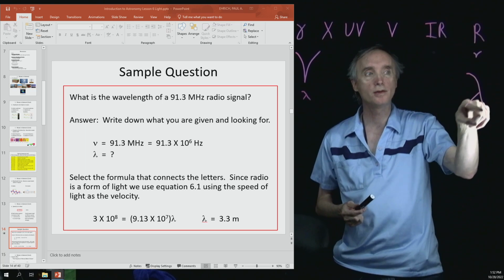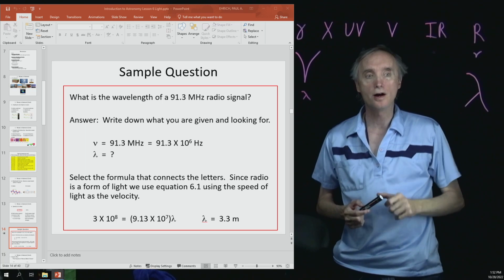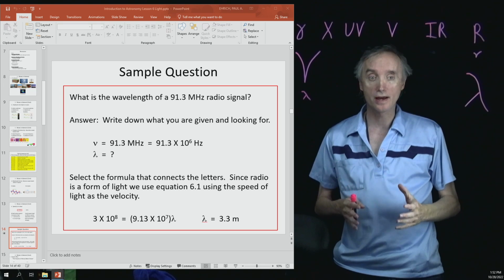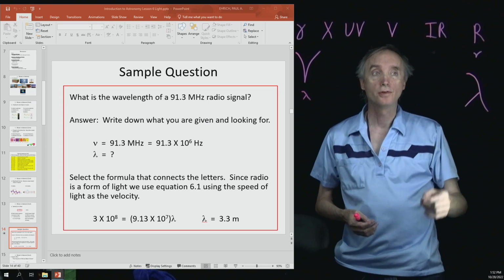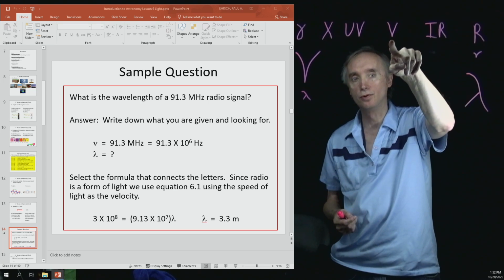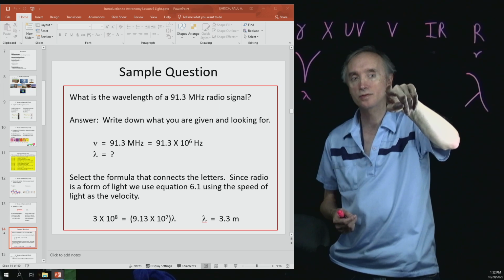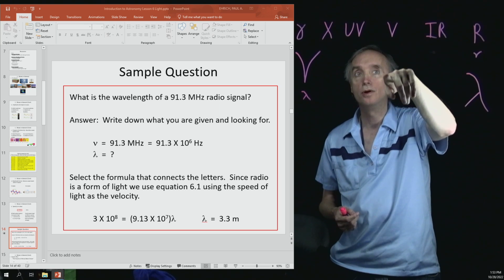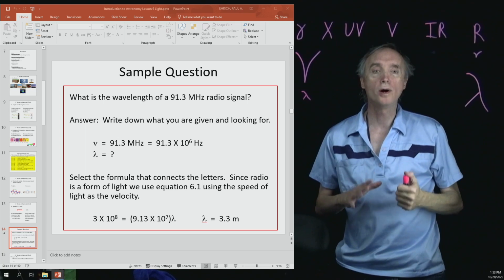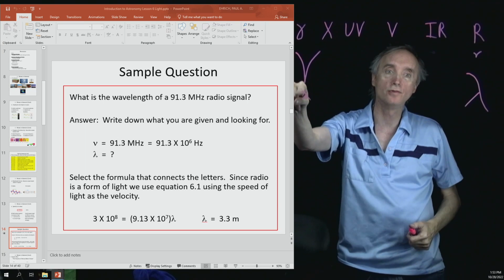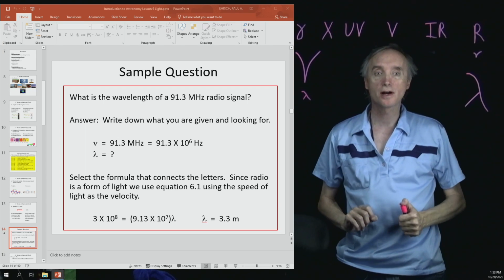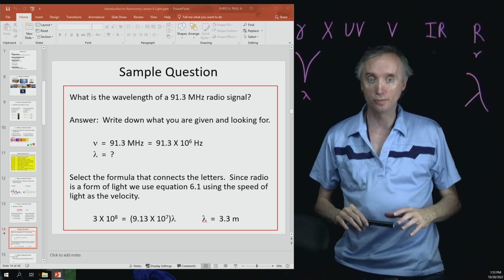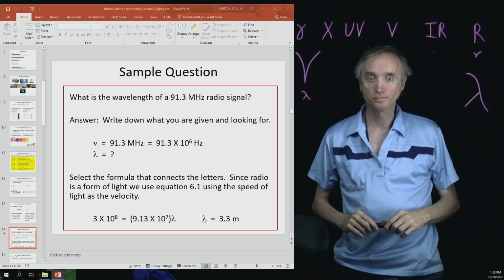These things can be up to 1 kilometer. The wavelength of a radio wave could be as large as a kilometer. The wavelength of visible light is approximately the size of an atom. And then the wavelength of gammas over here is about the size of the nucleus of the atom. So they're incredibly small.